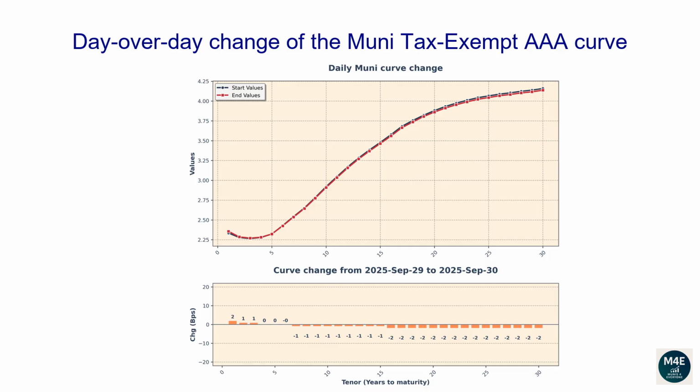The one-year tenor changed 2 basis points. The 2-year tenor changed 1 basis points. The 5-year tenor changed 0 basis points. The 10-year tenor changed -1 basis points. The 20-year tenor changed -2 basis points. The 30-year tenor changed -2 basis points.